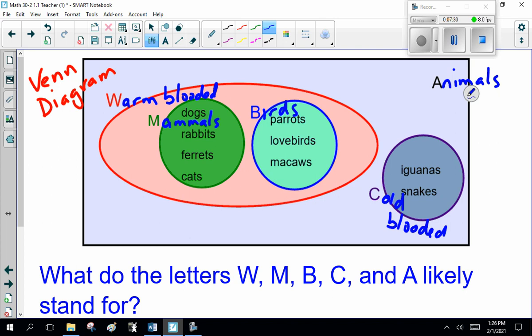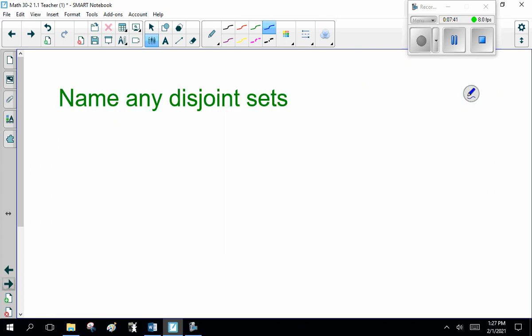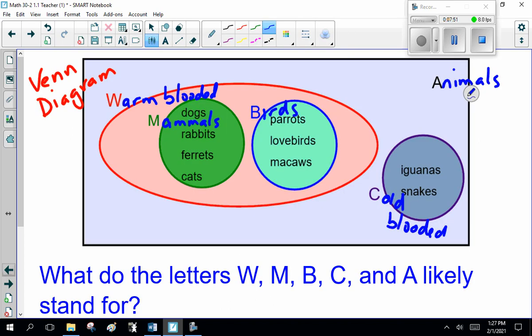So, a minor part, can you guess what the letters stand for? You'll see in math we use a lot of abbreviations because we're lazy. I mean, economical, learning, and you can't spell. Now, name any disjointed sets. So remember, the disjointed means they do not connect. So, I'm going to redraw that. Let's go back here. Which two groups are not connected or touch?